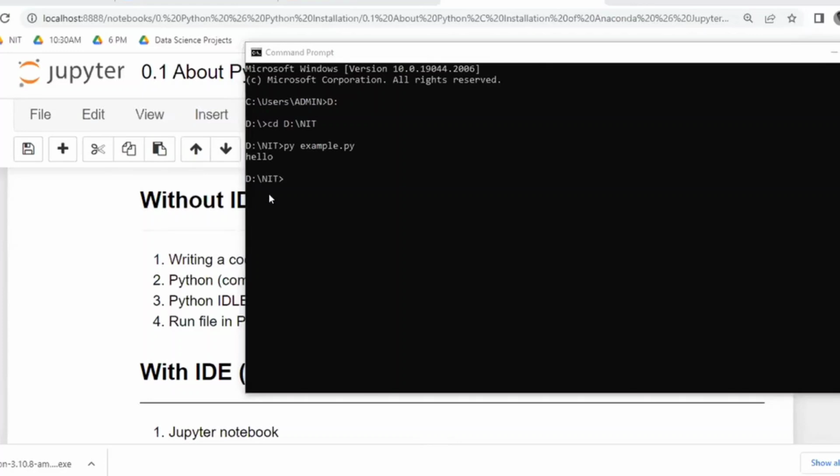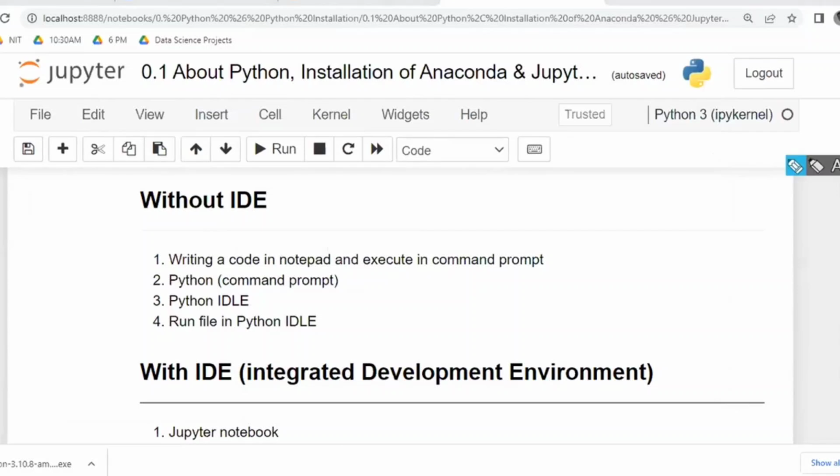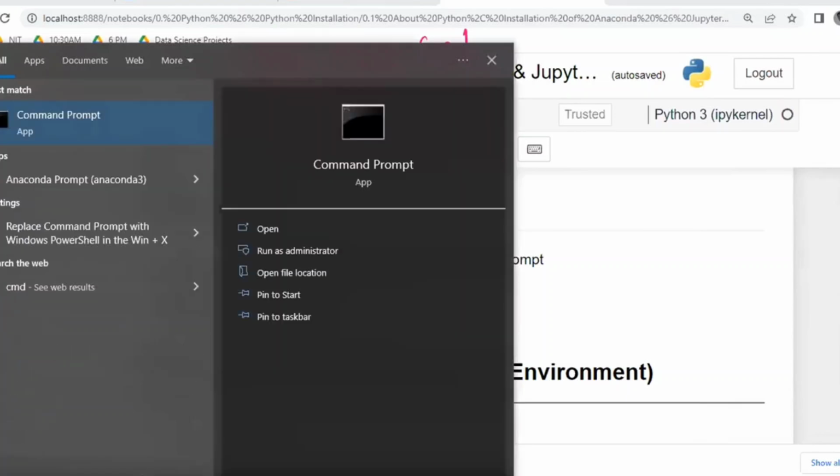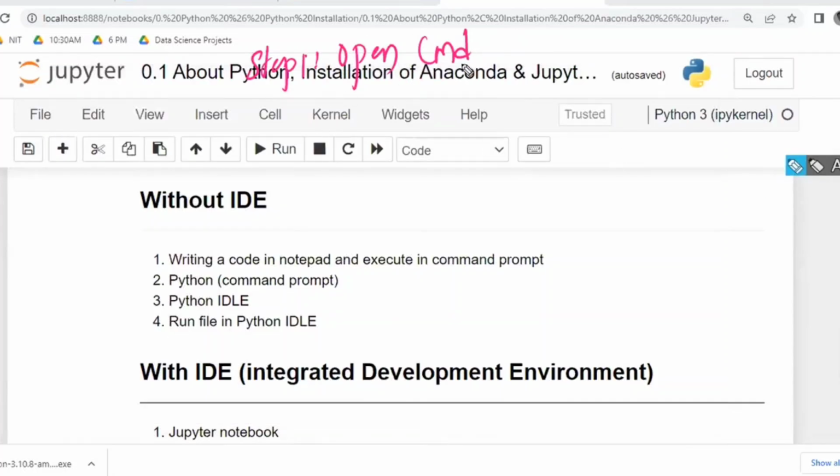So, command prompt, just open the command prompt. What are the steps? Please write in your notes how to execute the code in the command prompt. Step 1: open command prompt, CMD. In the search button, just click on CMD and you will get the command prompt.